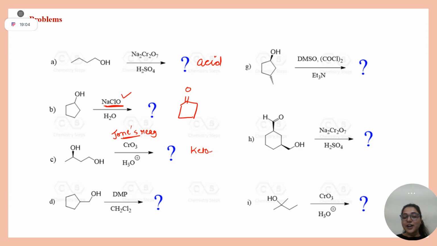Keto acid. Why, students? See, CrO3 is given with H3O+, means acidic condition is there. Yes or no? It is not PDC, pyridinium dichromate. It is not your PCC. It is not your Etard. So the only condition is your CrO3/H2SO4, which converts into keto acid. Yes or no, Arjun?